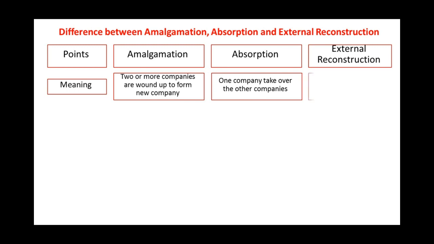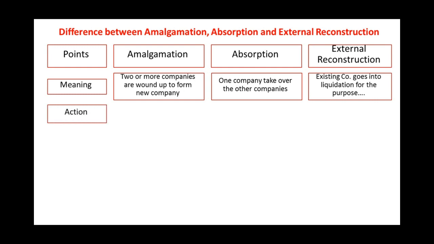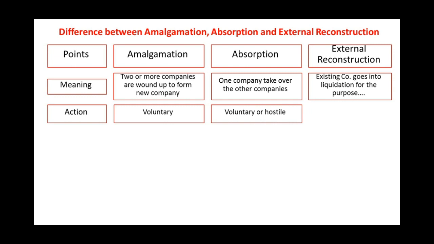And when an existing company goes into liquidation for the purpose of selling its business to a newly formed company, the process is called external reconstruction. In case of amalgamation, the action is voluntary. In case of absorption, the action may be voluntary or hostile. However, in case of external reconstruction, the action is expected or compulsory.